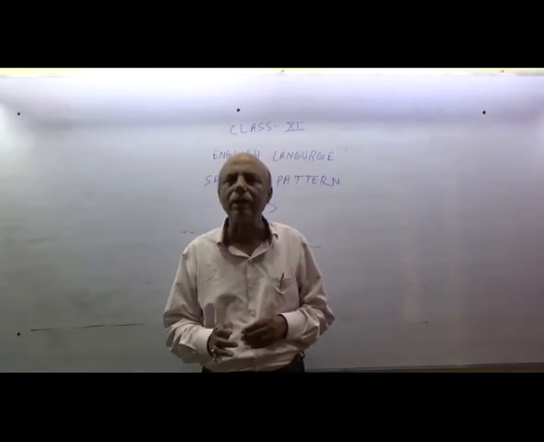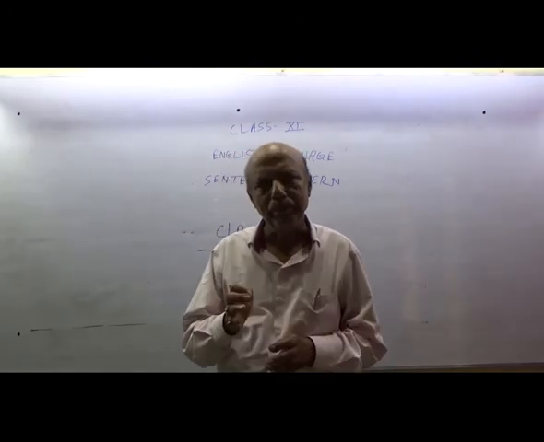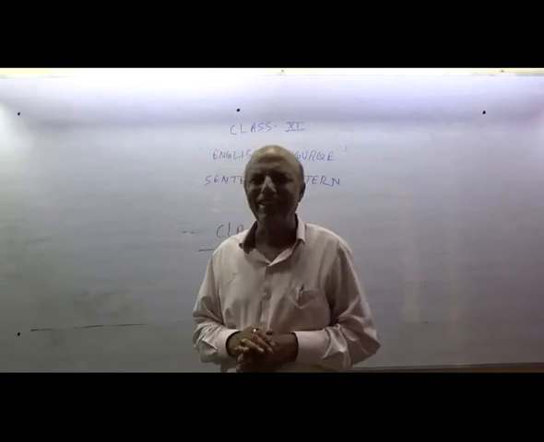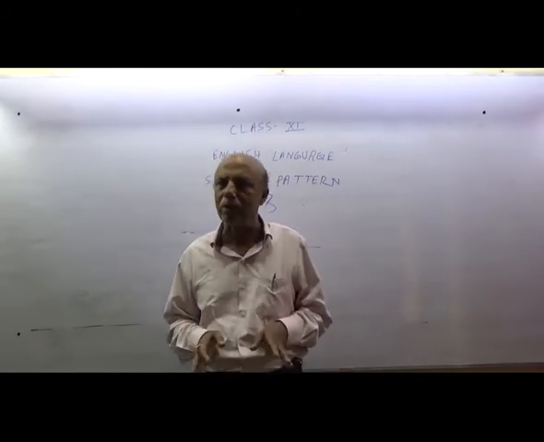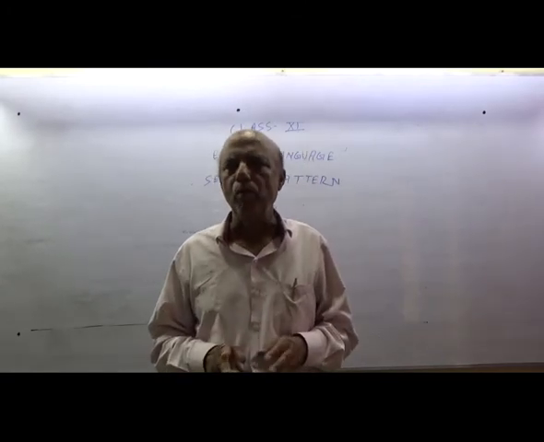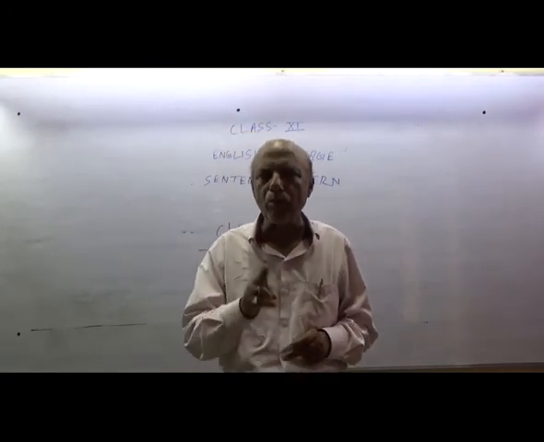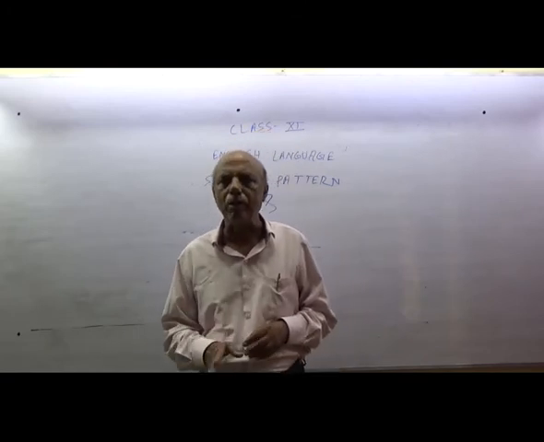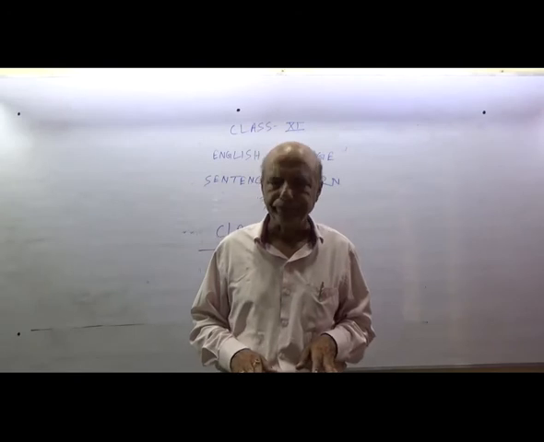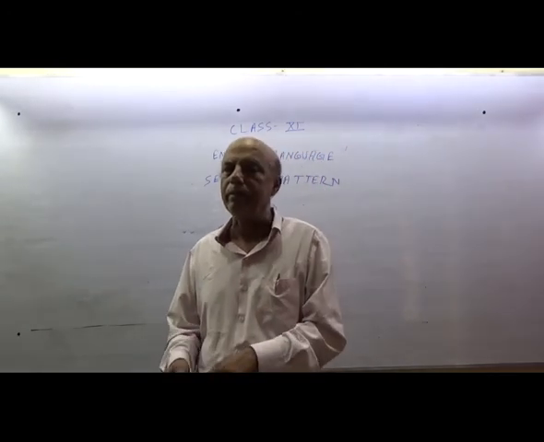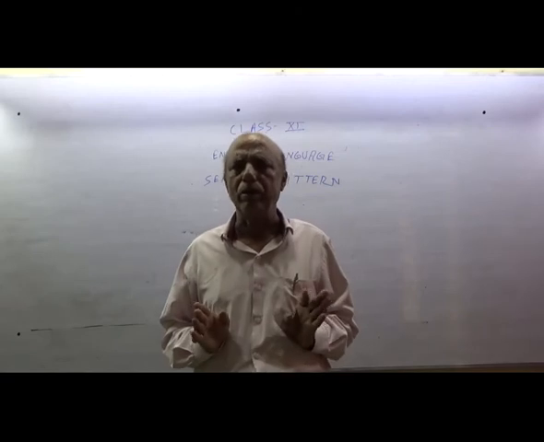It is one of the examples of compound sentence. As I have told, the sentence that has two or more than two principal clauses is called compound sentence. For example, God has made villages and man has made towns.